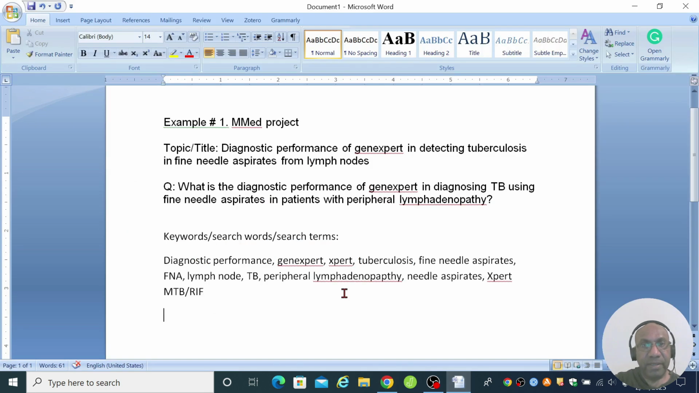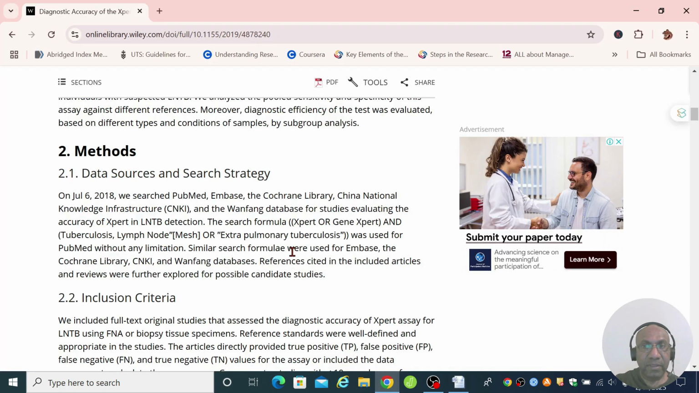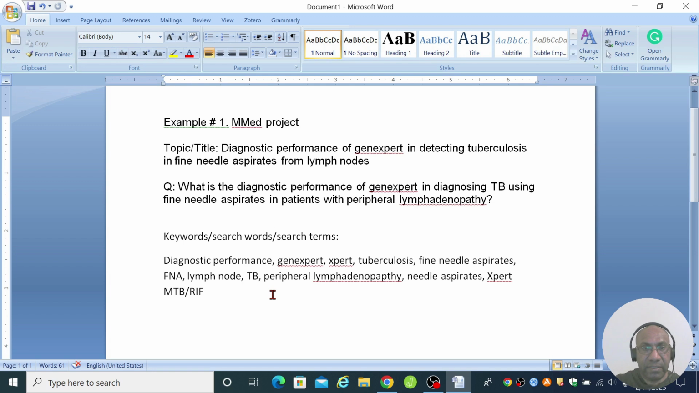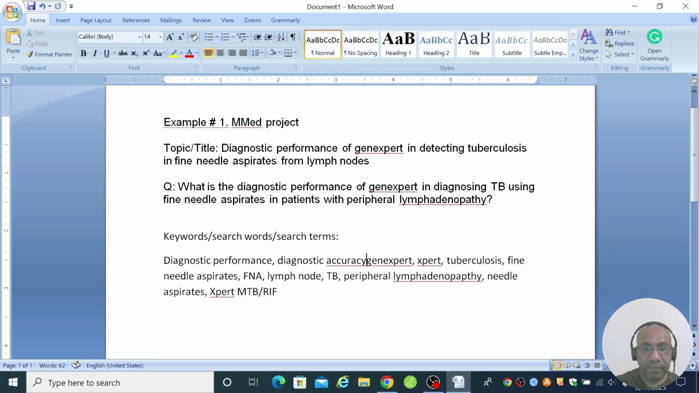So if I go back to my keyword search terms, I have diagnostic performance. I'll quickly go back to the paper and look at the title, and they use diagnostic accuracy. So again, I might include that as well. So in addition to diagnostic performance, I can add diagnostic accuracy, and gene expert I have there.